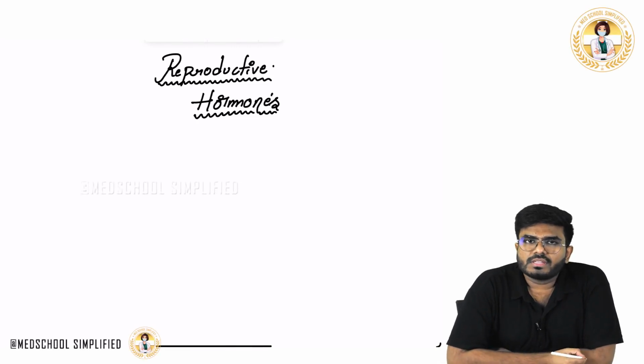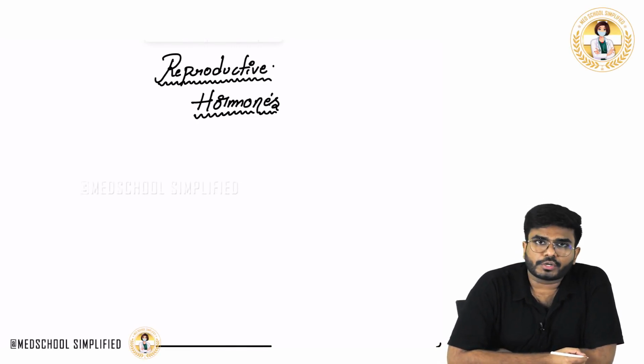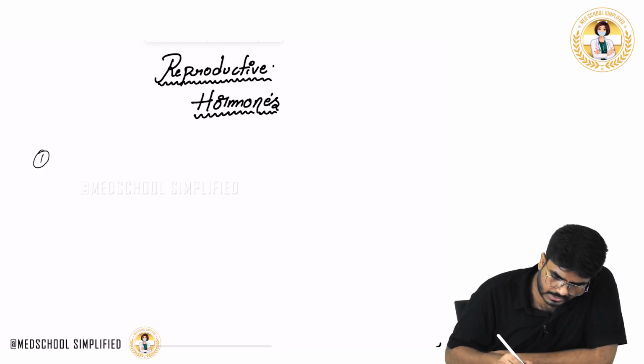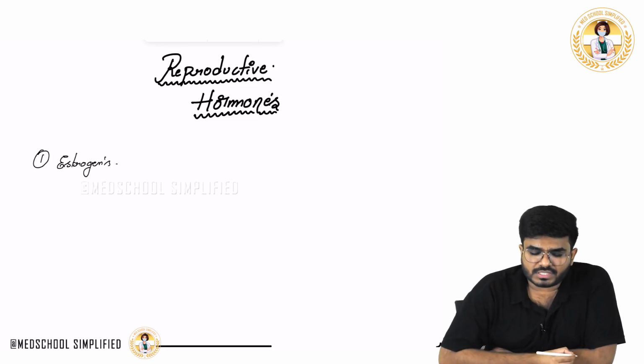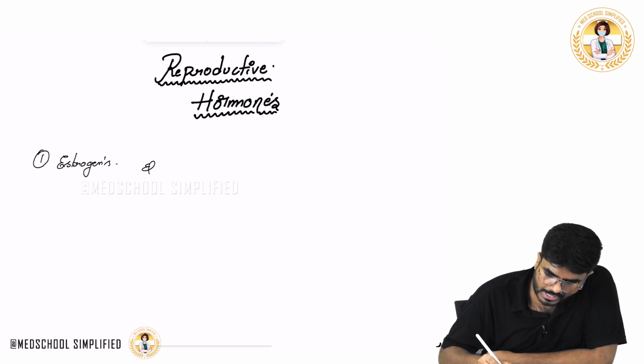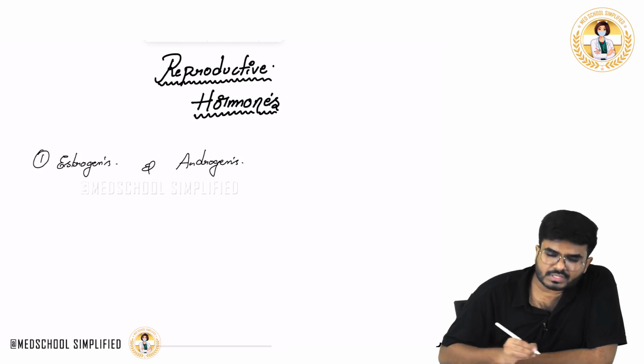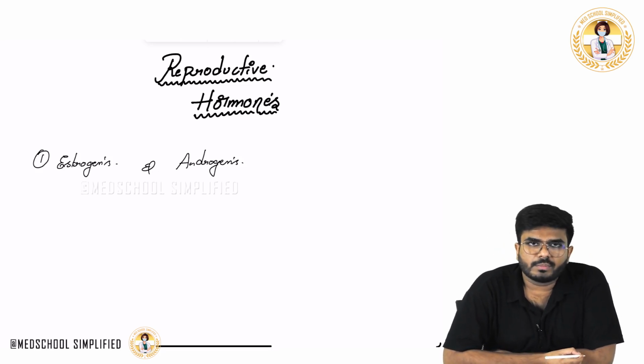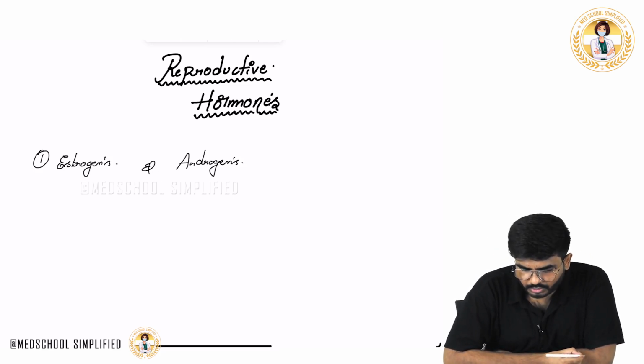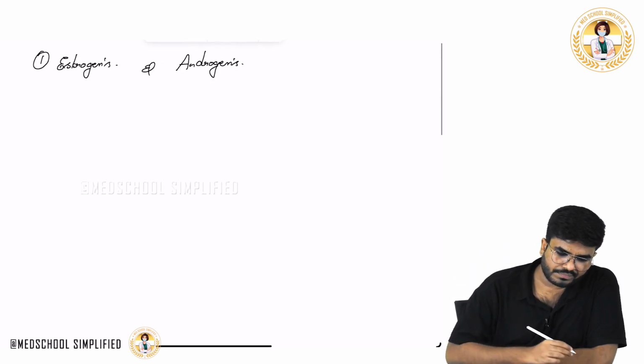Welcome back guys. Now in this video let's discuss reproductive hormones. The two important reproductive hormones present in humans are estrogens in the females, and of course estrogens are also present in the males, and androgens. Androgens are present mainly in males but also in the females. So these are the two important reproductive hormones that are present in both the sexes.